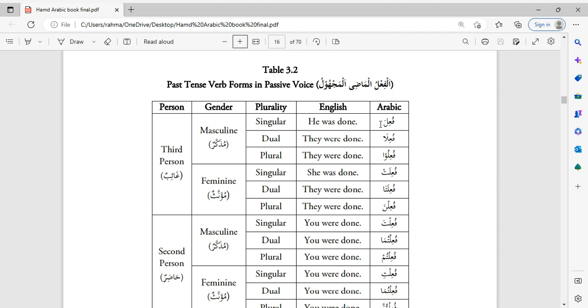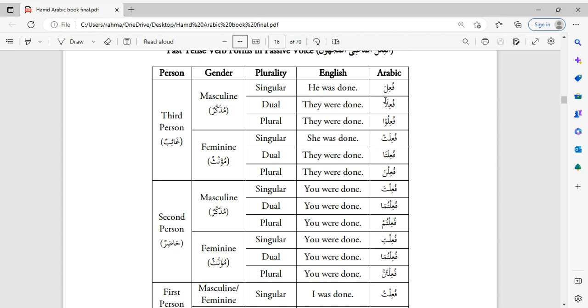So فُعِلَ, it's فُعِلَ, فُعِلَ, فُعِلُوا, فُعِلَت, فُعِلَتا, فُعِلْنَا. So instead of فَعَلَ, it's فُعِلَ. But the rest of the pattern is the same. The letters are the same. It's just instead of فَعَلَ, it's فُعِلَ. But it's the same letters. Same as the previous table. So if you wanted to say it was eaten, you would use this one right here. Ukila. Ukila means it was eaten.